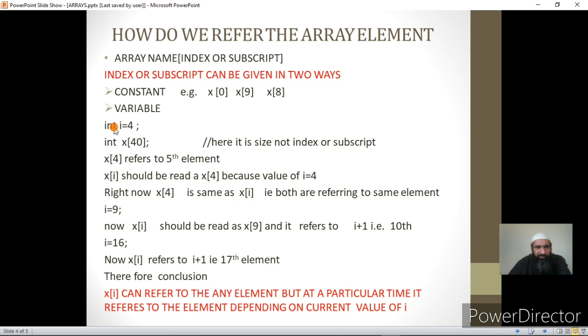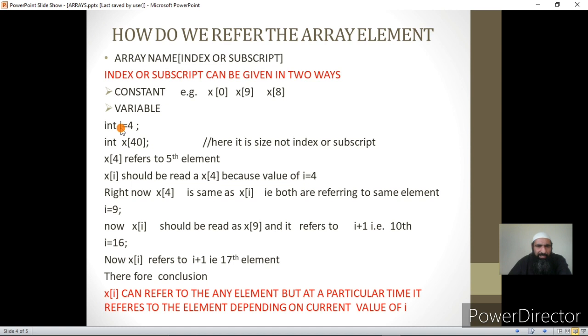Here I am declaring. Now the index can be given as a constant or a variable. So far we have given a constant, but we can also give the index as a variable. Let us clarify this. If I say int i is equal to 4, I am declaring an i, which is not an array, because I am not giving a size after this.